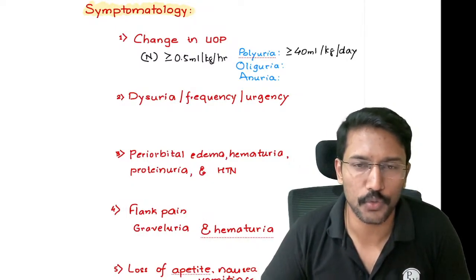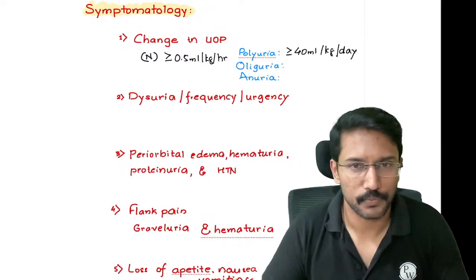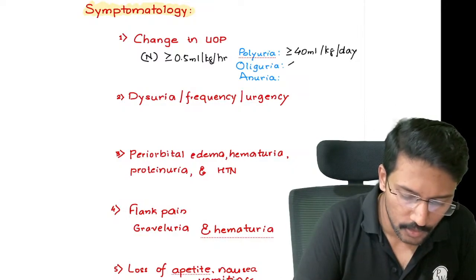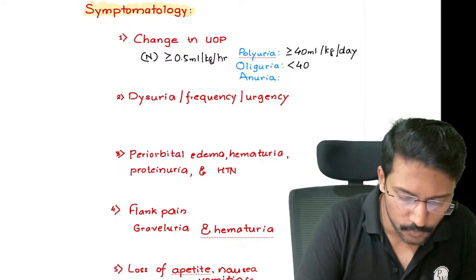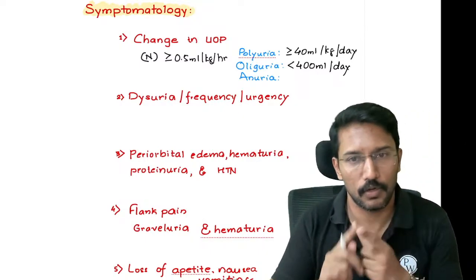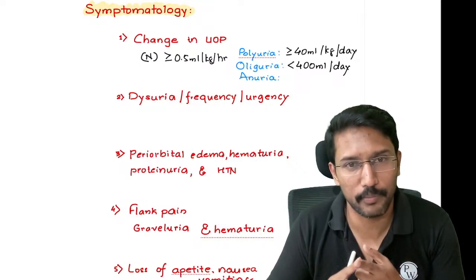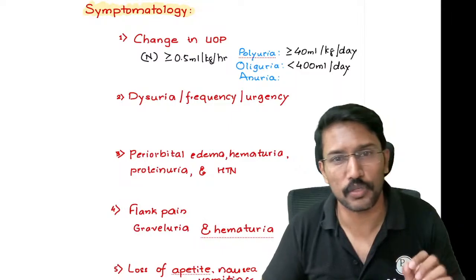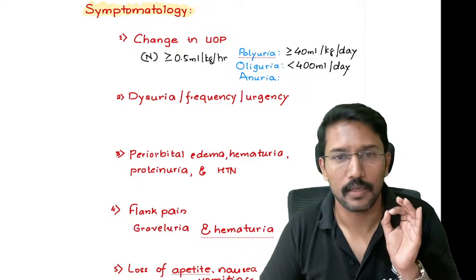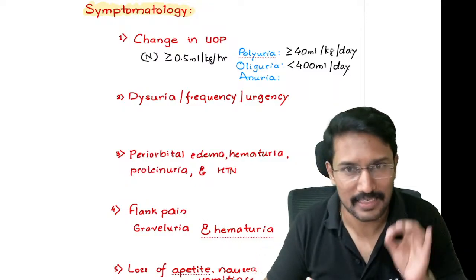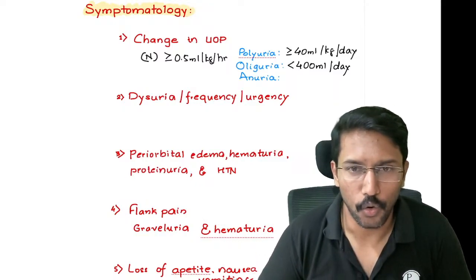Okay. Decreased urine output, we have two terminologies here. One is called oliguria, the other one is called anuria. Oliguria, in simple words, is decreased urine output, but there is an objective number. When the urine output is less than 400 ml per day, not per kg per day. Please remember, this is where they confuse you. Normal urine output is 0.5 ml per kg per hour or more. When the 24-hour urine output is more than 40 ml per kg, then it is polyuria. In 24 hours, if the total urine output is less than 400 ml, we will call it oliguria.